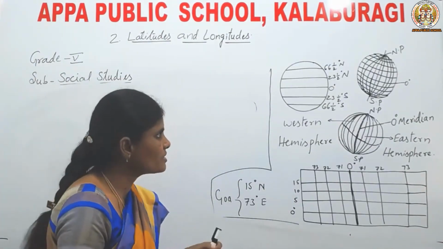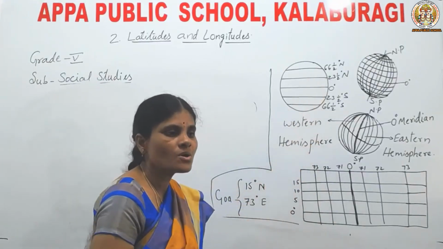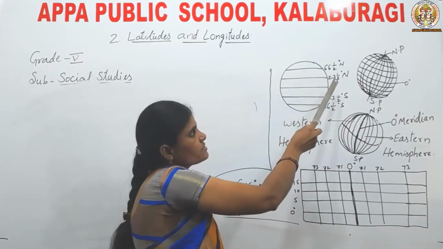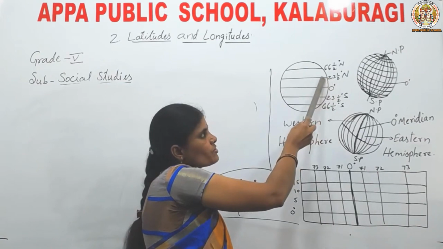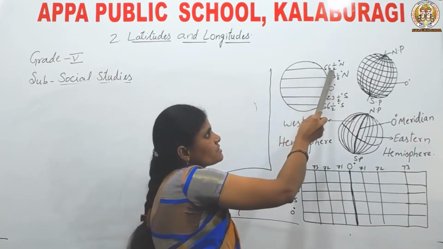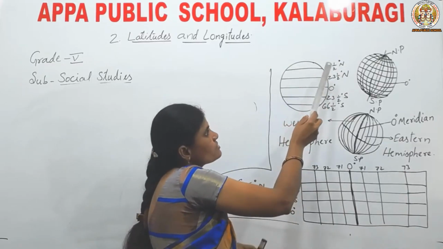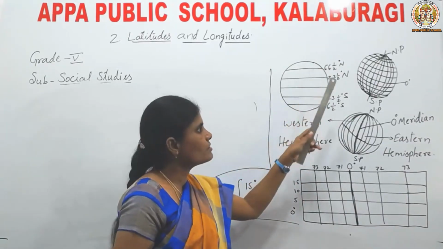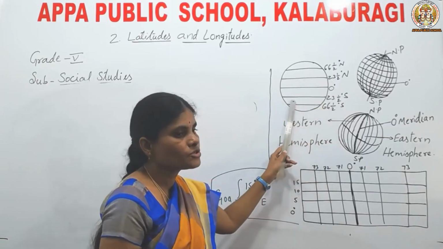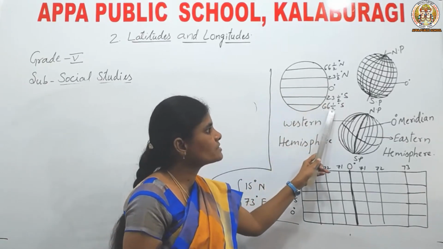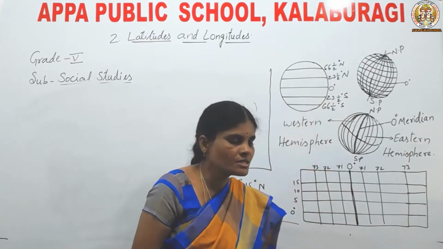Here, children, in the figure, this is 0 degree latitude. 0 degree latitude is also called equator. Okay, this is 23.5 degree latitude. It is nothing but Tropic of Cancer. This is 66.5 degree north latitude. This is called Arctic Circle. Okay, 23.5 degree south latitude. This is Tropic of Capricorn. And 66.5 degree south latitude. This is Antarctic Circle. Understood, children?